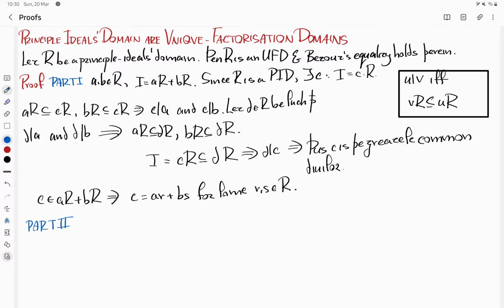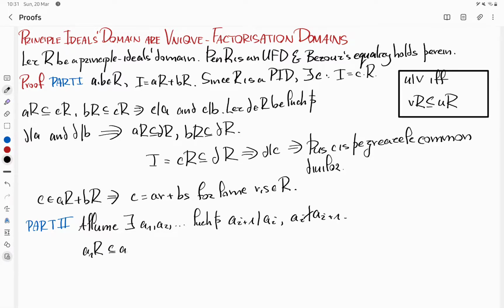So, for contradiction, assume that there existed such a sequence of infinite divisors. As we have such an infinite sequence of divisors, then necessarily, again, by this property, we have that A1R is a subset of A2R, is a subset of A3R, etc. So we have this nested sequence of ideals.